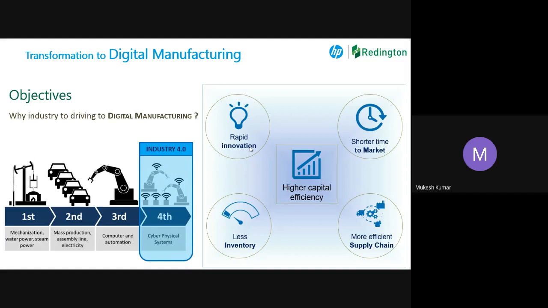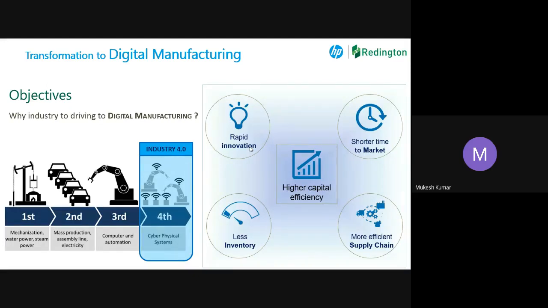Today, car manufacturers are coming with different models every 6 months, 3 months. Shorter time to market. If I start my design today, it should take the shortest time to come to the market, so that I can grab my market segment. Otherwise, there is a possibility somebody else is also working on a similar project, and they can catch the market before I come in.